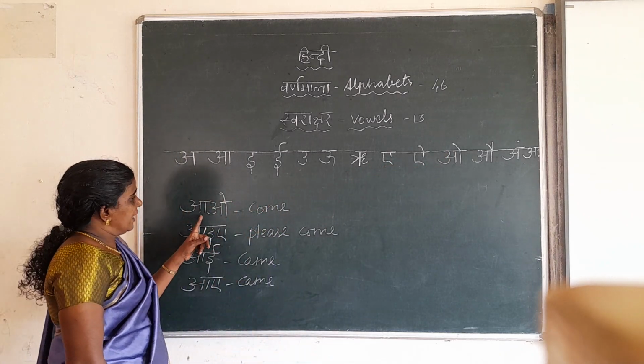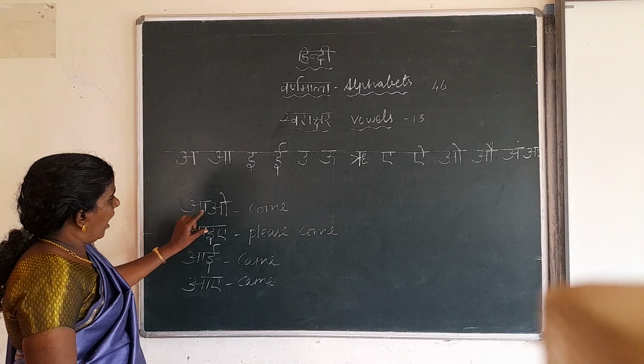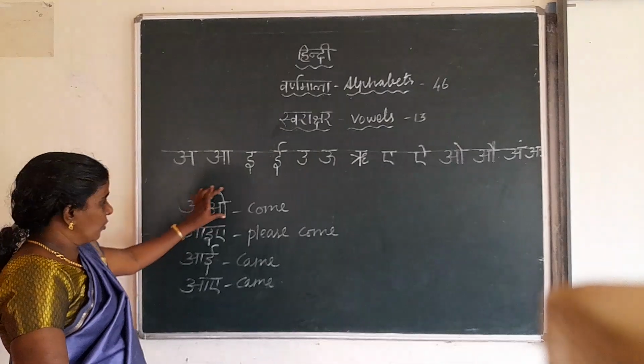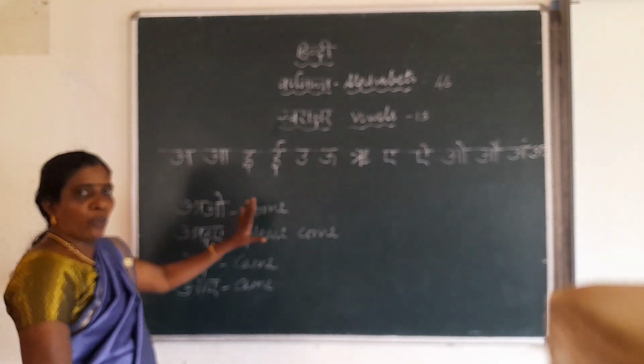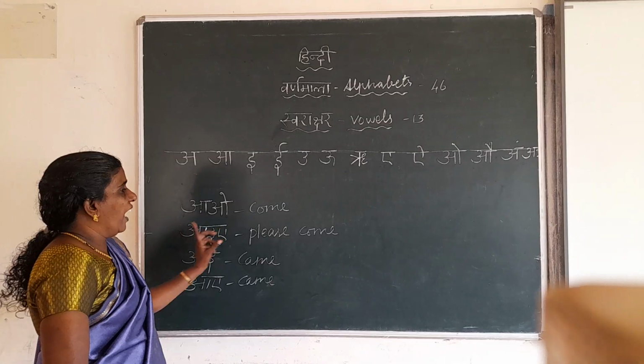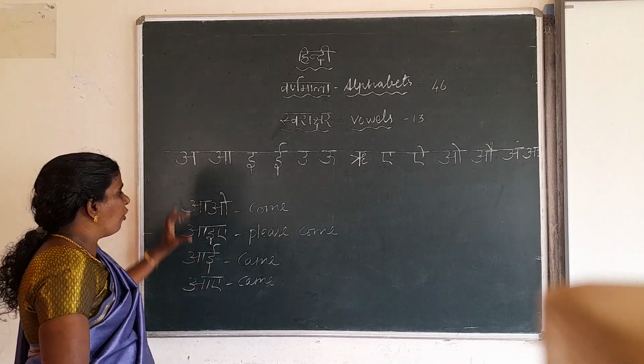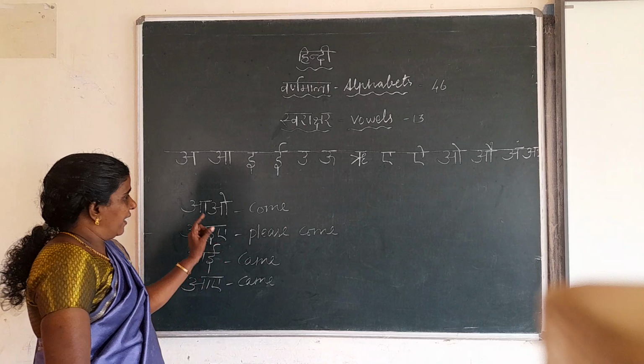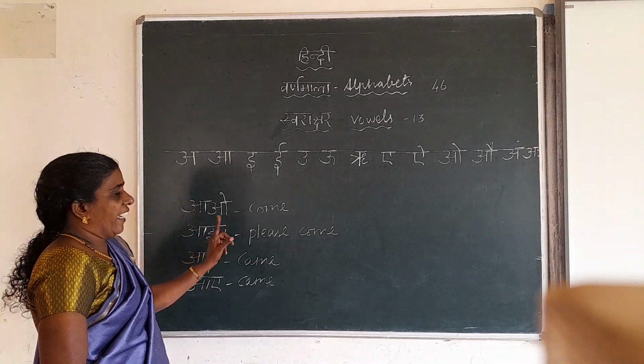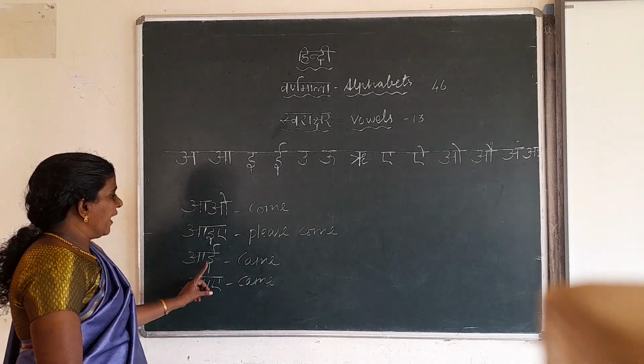Next listen, हिंदी में this one a o come. How do you have to make words? A o a e a. There are no changes. How we write is how we read. Okay, a e a. Please come. A e k.